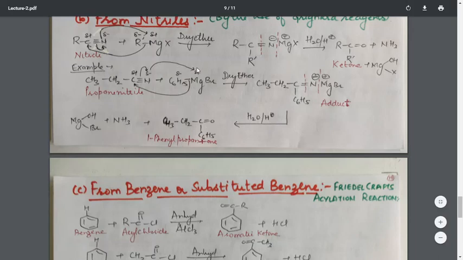As a result, a product is formed with R, C, this R dash on this carbon atom, double bond N, with negative charge and MgX attached to this nitrogen atom. It is the addition product of these two compounds, simply called the adduct.